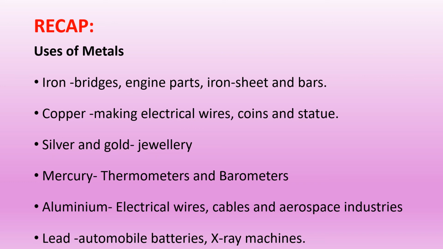Uses of metals. Iron. Iron is used for making bridges, engine parts, iron sheets and bars. Copper, making electrical wires, coins and statues. Silver and gold, used in jewelry making. Mercury, used in thermometers and barometers. Aluminium is used in electrical wires, cables and aerospace industries. Lead is used in automobile batteries and X-ray machines.